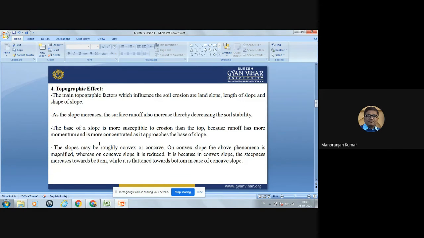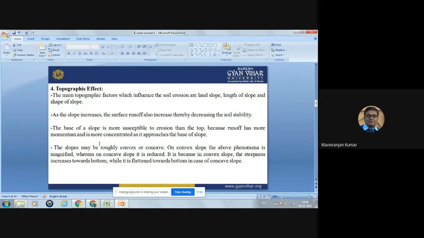Now, the fourth factor which affects the soil erosion is the topographic effect. The main topographic factors which influence the soil erosion are land slope, length of slope, and shape of the slope. As the slope increases, the surface runoff also increases, thereby decreasing the soil stability. The base of a slope is more susceptible to erosion than the top.